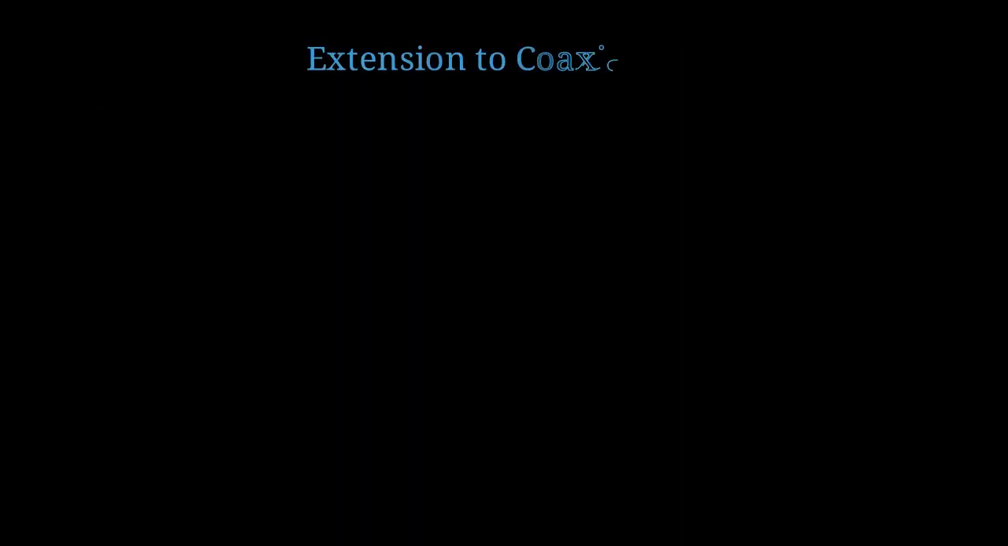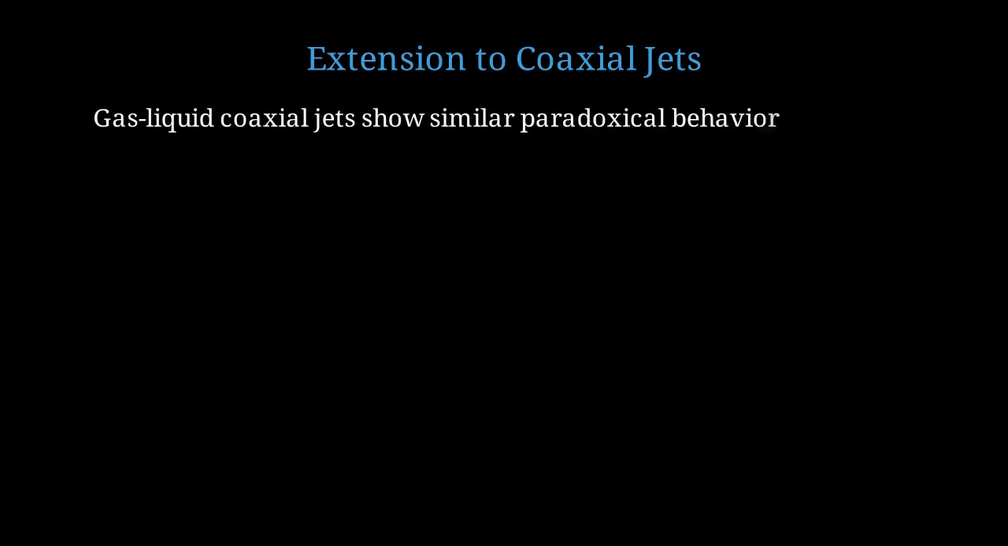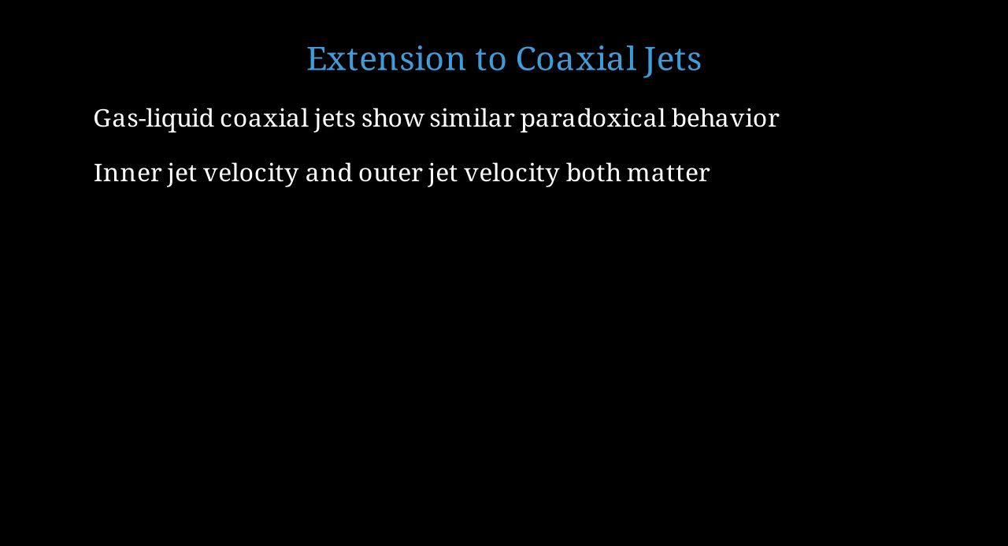An interesting extension is the behavior of coaxial jets, where one liquid flows inside another. Gas-liquid coaxial jets show similar paradoxical behavior, but with additional complexity from the interaction between the two fluids. Both the inner jet velocity and the outer jet velocity affect the regime transitions. In a coaxial configuration, we have an inner liquid jet surrounded by an outer liquid or gas stream.